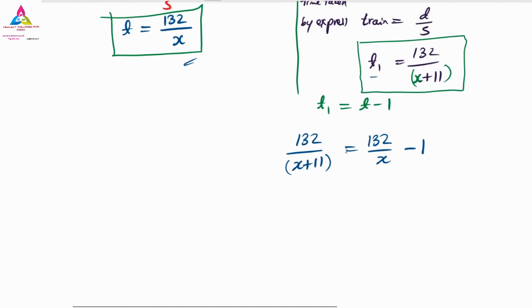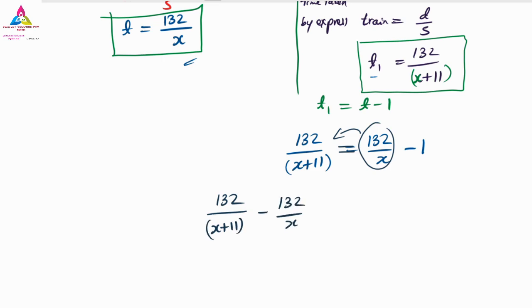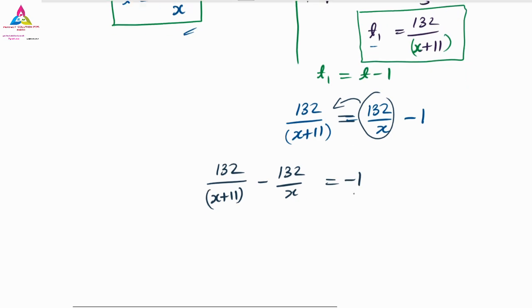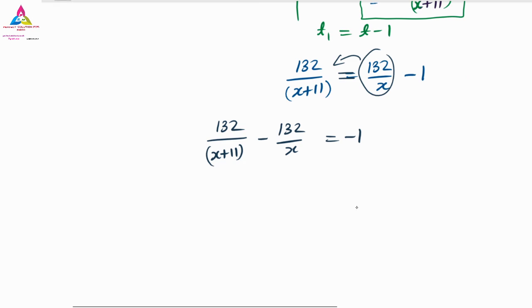So simplify this. Very importantly, we have to simplify this. While simplifying, we have to take the LCM first. So 132 by x, that only we will shift to the other side. So I will write it here: 132 divided by x plus 11, and here minus 132 divided by x, meaning I have brought that 132 by x to the other side. It will remain minus 1, let it be minus 1 as it is. At the end we will find the final answer. So now the continuation: what is the LCM of x and x plus 11? We have to find the LCM of x and x plus 11.